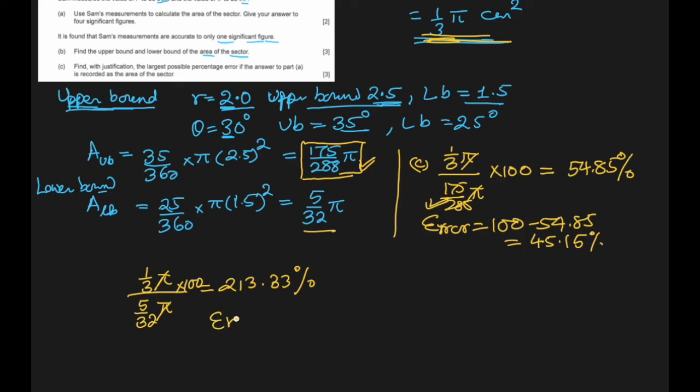So error: here we subtracted from 100, here we will subtract 100 from this, equal to 113.33%. We can round off this one to 45.2%, and this one as 113%.